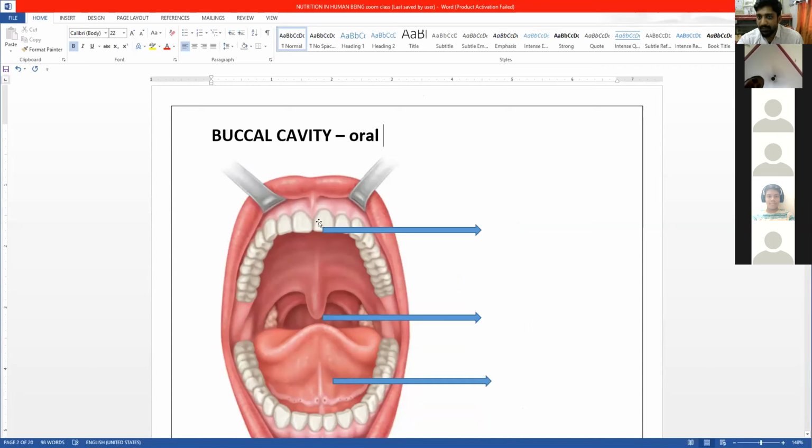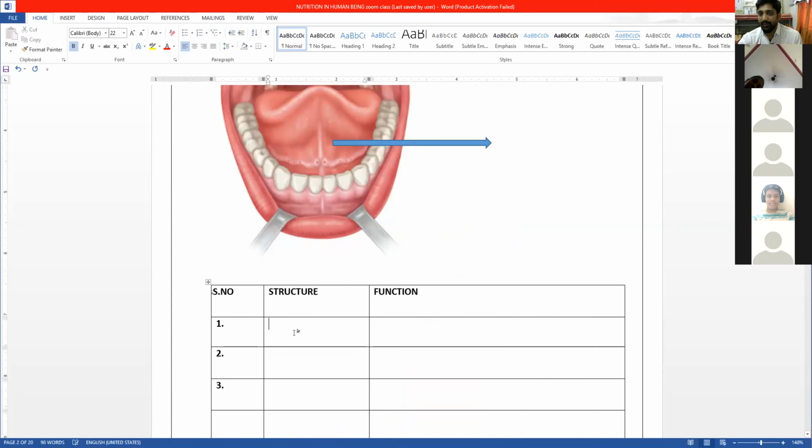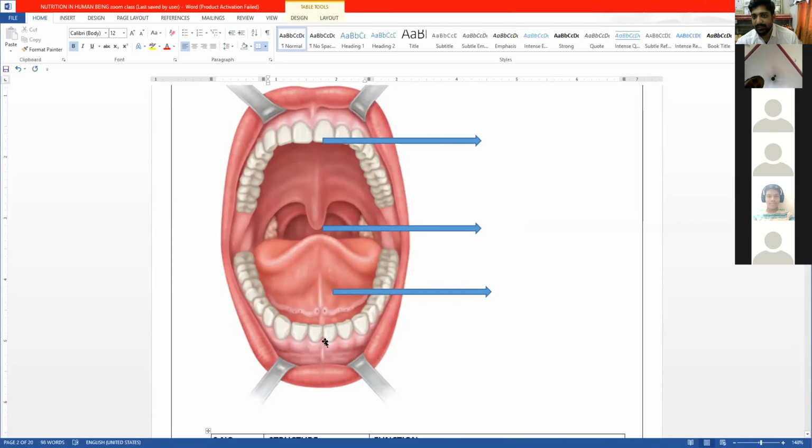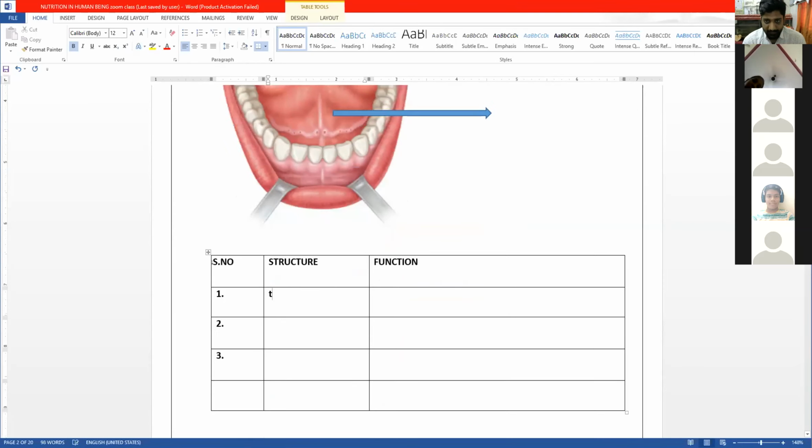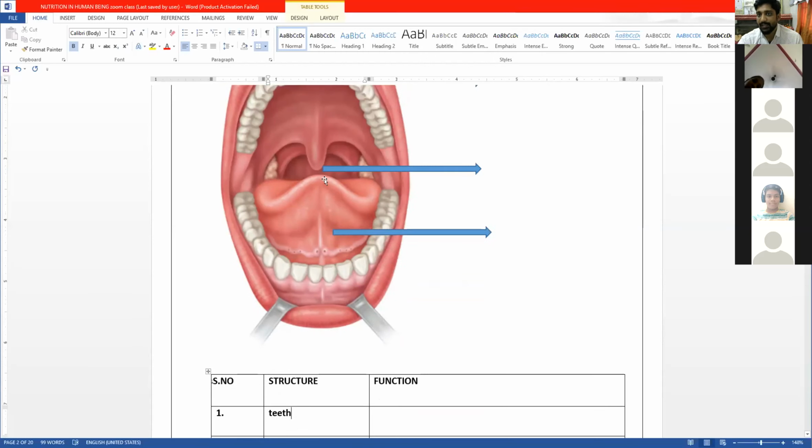Now can you name this? What are the structures present in the buccal cavity? What can you see? This is the teeth, right? And this part is the tongue.